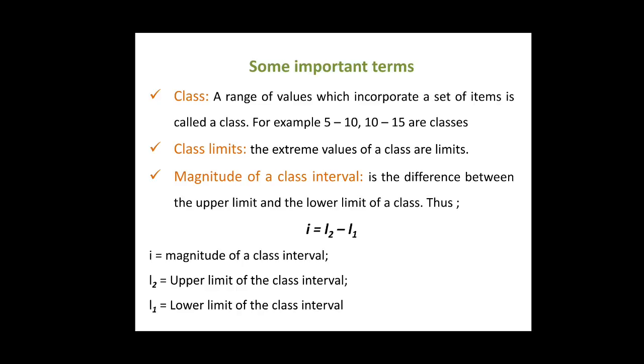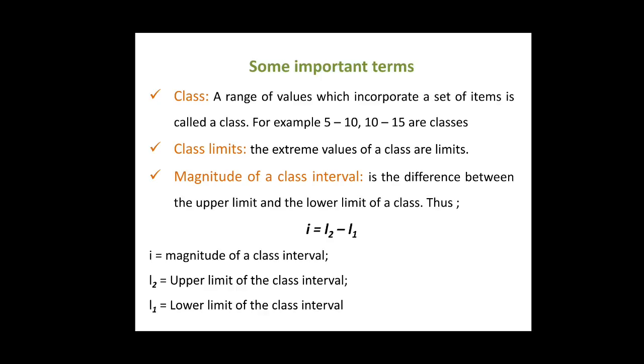First important term related to frequency distribution is class. A class is a range of values which incorporate a set of items. For example, 5 to 10, 10 to 15, 15 to 20 are called classes. Another important term is class limits. Students, the extreme values of a class are called class limits. Each class interval has two limits, lower limit and upper limit. Thus, class limits are the lowest and highest values that can be included in the class.